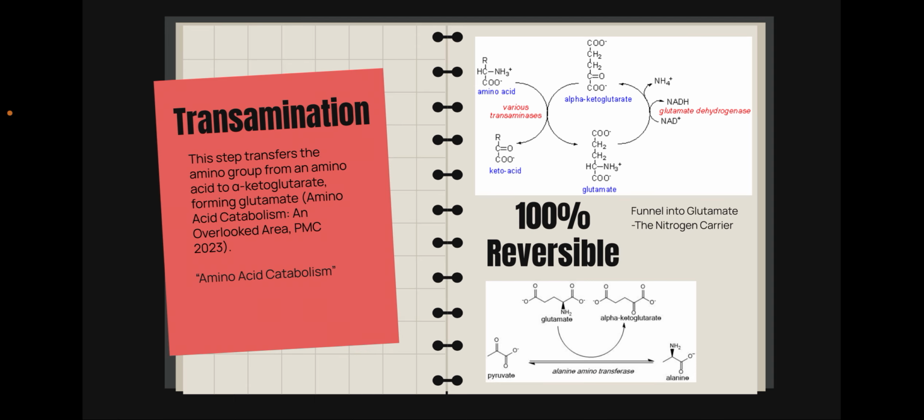So keto acid is just our amino acid minus the amino group. The thing that helps me understand where they go in the cycles is looking at the structure of the amino acid, and then you literally just rip off the NH2, not ammonia, pardon, and literally replace it with a carboxyl group. On the bottom, that's a great example. See, you have glutamate. Literally just rip off the NH2 and you get alpha ketoglutarate, and that's a functional part of the TCA cycle.